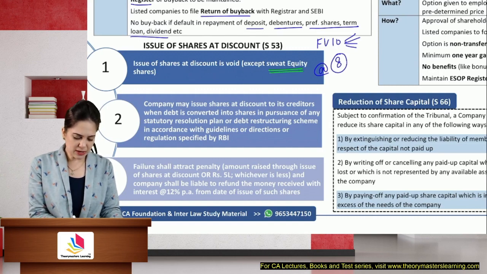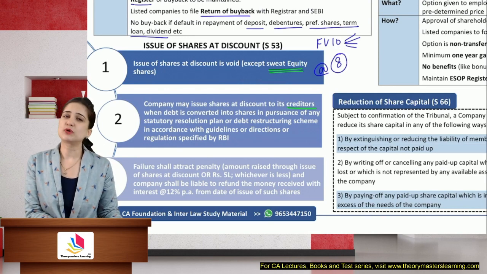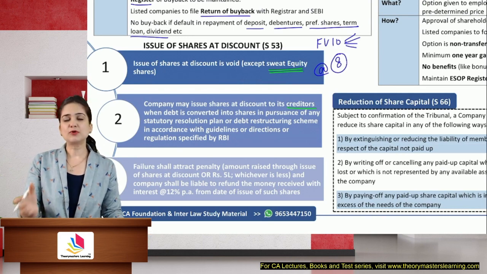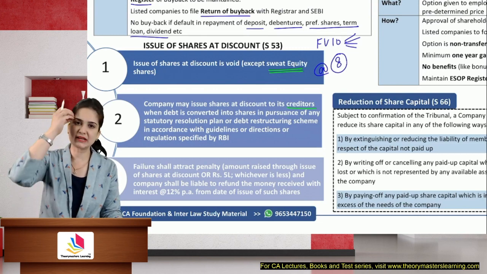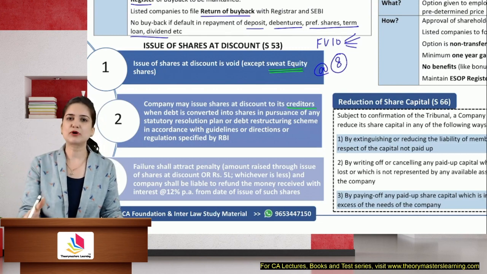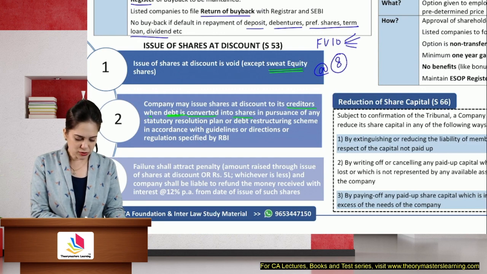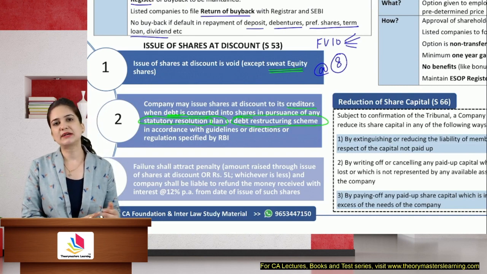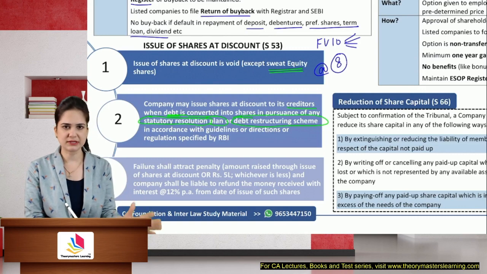But what if the company has not paid its creditors and they are giving them an offer: see creditors, we don't have money to pay you. Why don't you accept the shares of my company? I'll give it to you at discount. Go and sell in the market at the full price. You keep the profit with you. So if the creditors have agreed to convert their debt into shares in pursuance of any statutory resolution plan or debt restructuring scheme, then in that case issue at discount is allowed. So we can issue sweat equity and to creditors at discount.